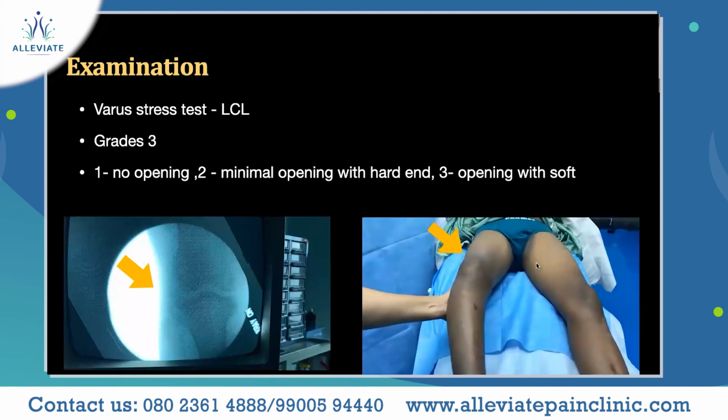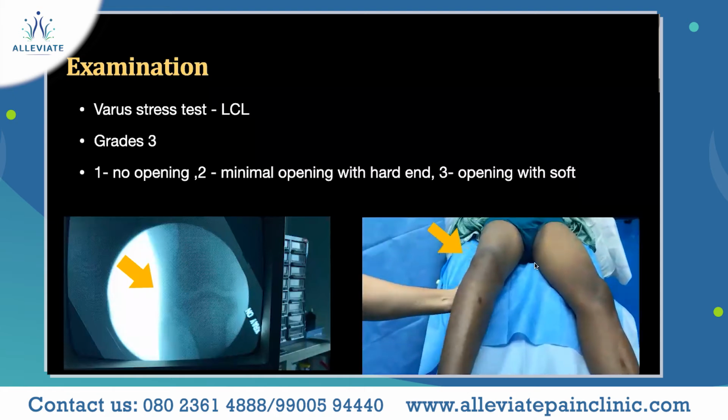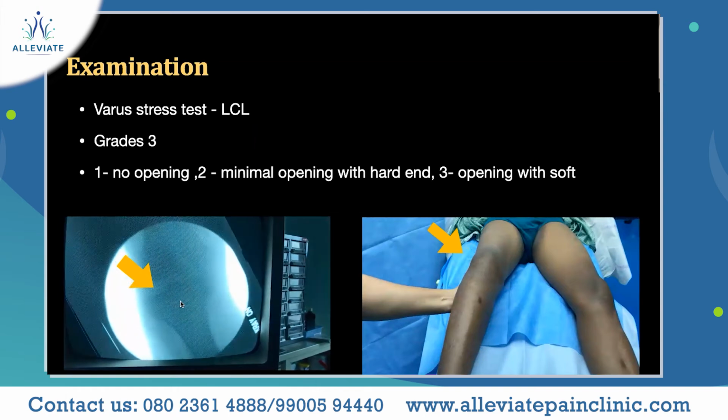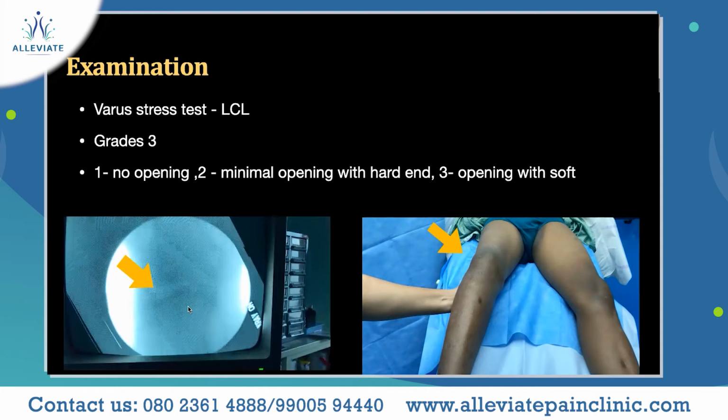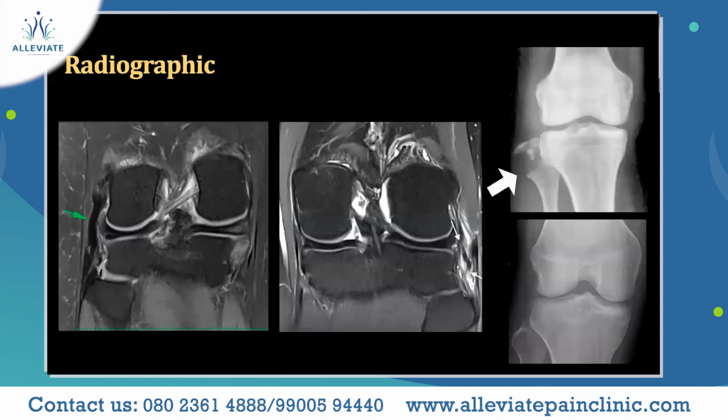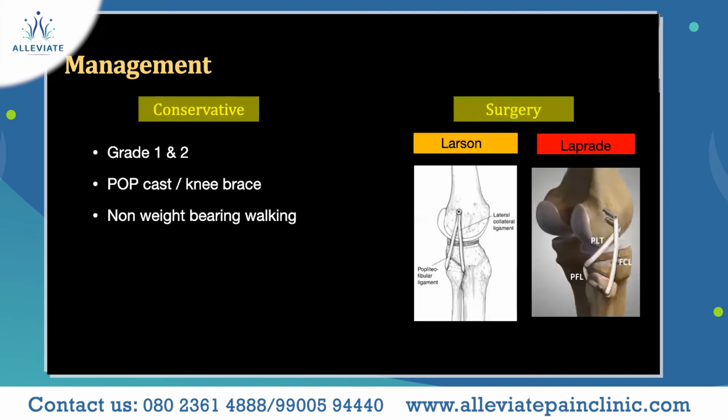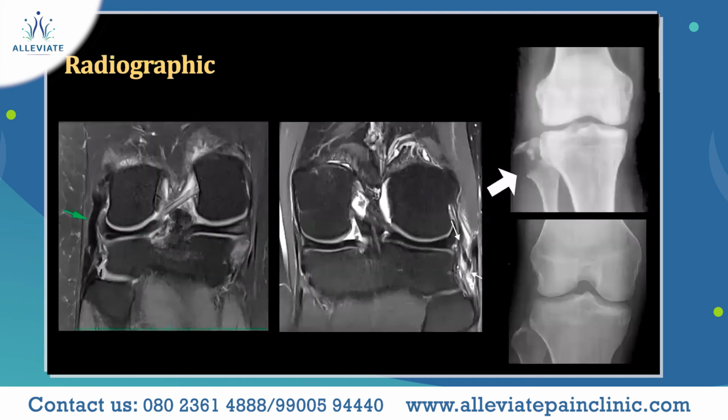So this is a grade 3 LCL tear. This is a radiograph on image intensifier. You can see how much opening is seen on the lateral side. In MRI, you can see on the lateral side this black thick band is the LCL. And in the next image, you can see there is a tear. The white arrows are showing the LCL is torn completely.